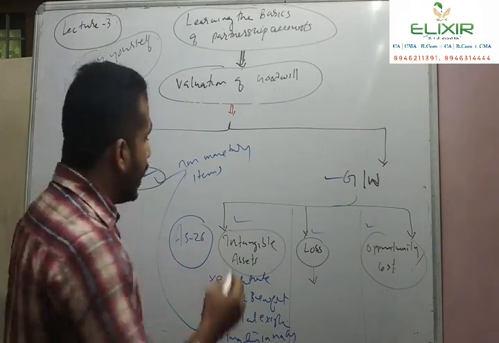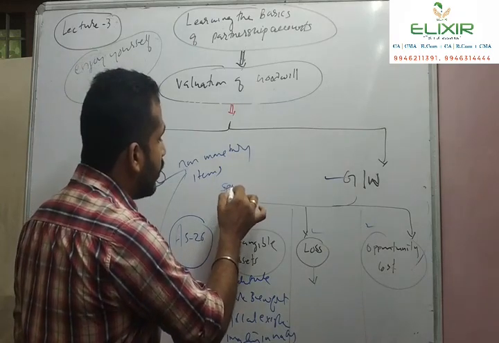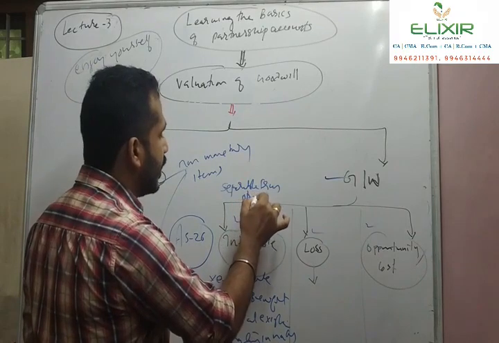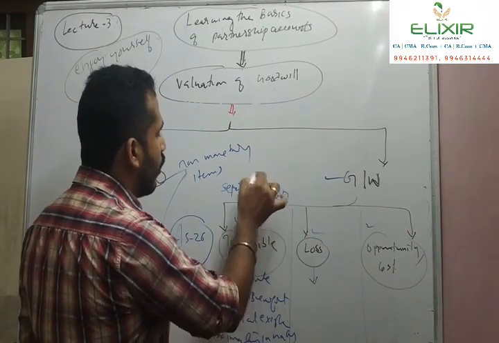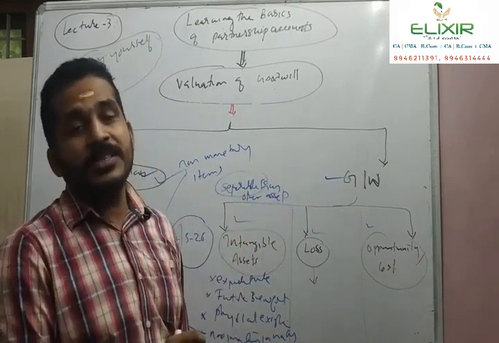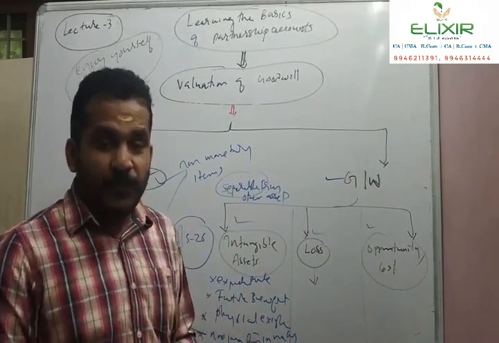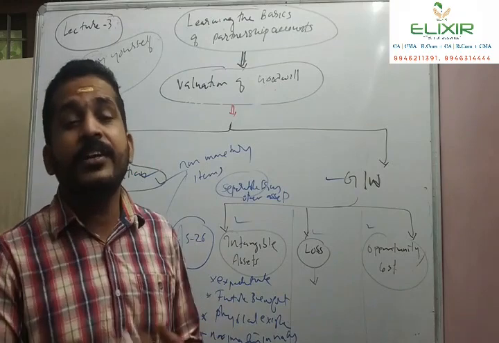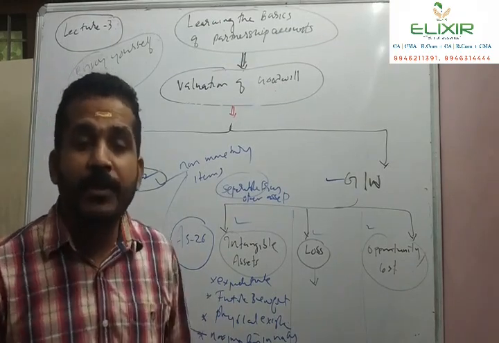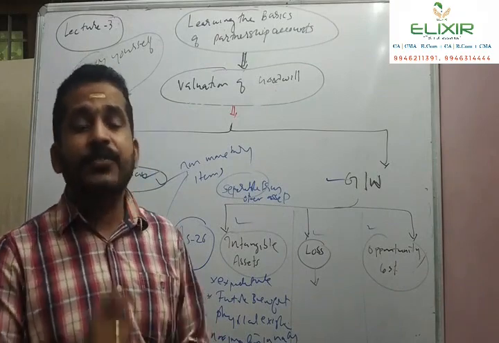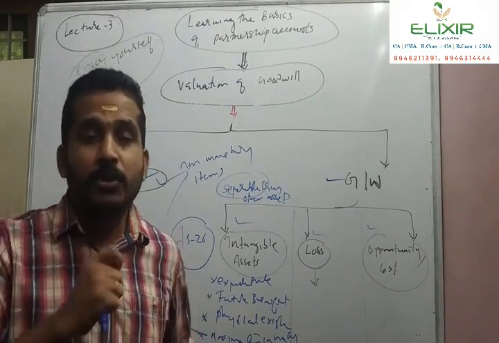And finally, it is separable from other assets. The term separable means this asset is itself alone capable of generating income, generating benefits to the organization. This intangible asset alone can create future benefits to the organization.